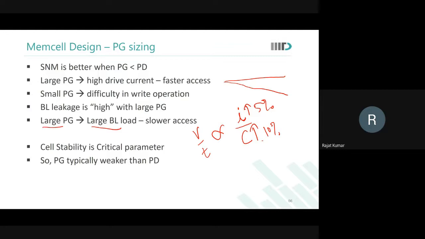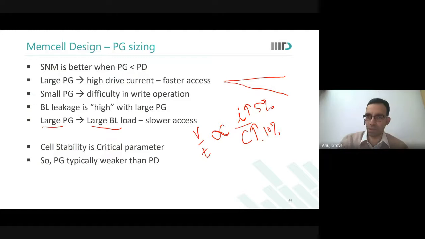So bitline load would increase, but on bitline we have just fixed the voltage. That is, we have put a 1 on that bitline. So sir, it is fixed, then it would increase. That is what I'm saying now. V by T, this is discharge rate. Yes, sir. This is proportional to current upon capacitance.